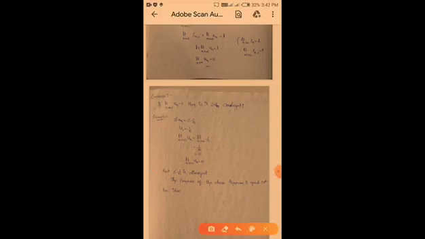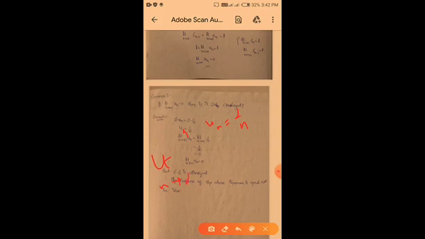Example here: summation un is equal to summation 1 by n. So un is equal to 1 by n. Now we have to apply limits on both sides. Limit n tends to infinity un is equal to limit n tends to infinity 1 by n. Substitute n is equal to infinity, so 1 by infinity is equal to 0. So here we get limit n tends to infinity un is equal to 0. But we know that summation 1 by n is divergent.